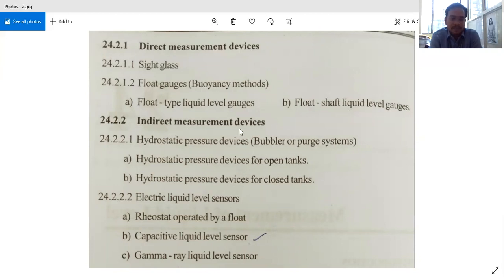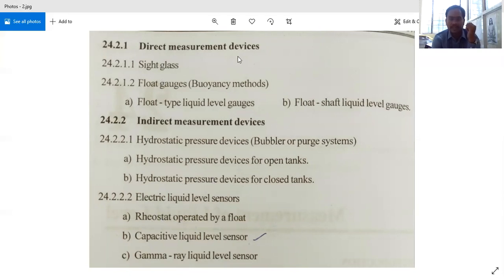In indirect measurement devices, we are having hydrostatic pressure devices. Then we have A and B types. The first type is hydrostatic pressure devices for open tanks, and the second is hydrostatic pressure devices for closed tanks. And the last category is electric liquid level sensors: rheostat operated by a float, capacitive liquid level sensor, and gamma ray liquid level sensor.